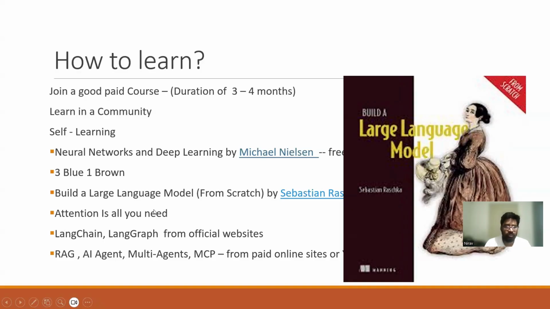Once you finish this book, there's the paper Attention Is All You Need that you can go through. LangChain and LangGraph we have already seen; we can learn from the official websites and the different concepts. For RAG, agents, multi-agent and MCP, you can take at least some paid online courses from Coursera or other channels. So this way, I think we can learn all these things. The three different ways I told you: you can get a paid course, you can learn with a group of friends, or you can do self-learning also.